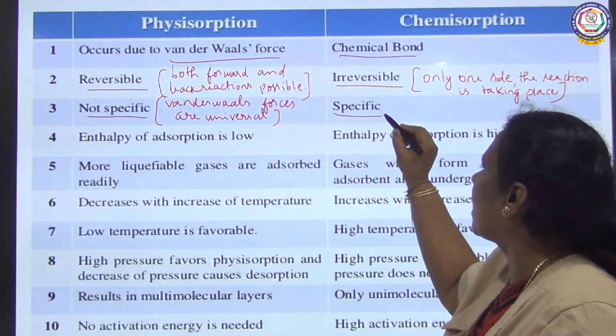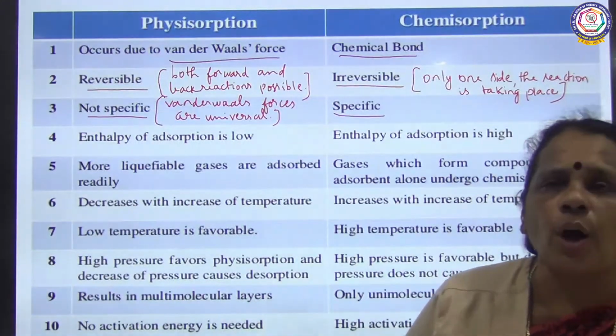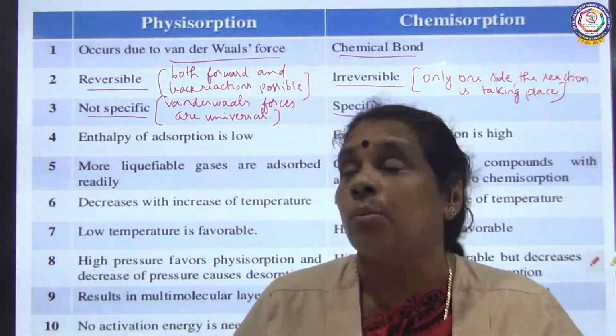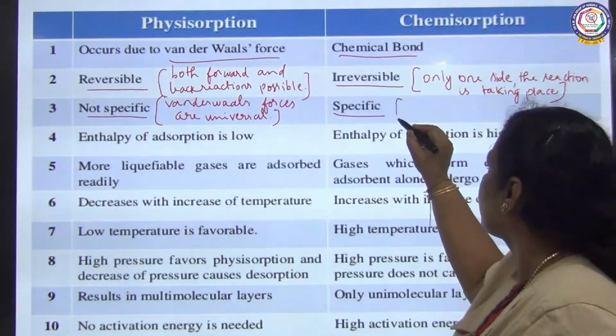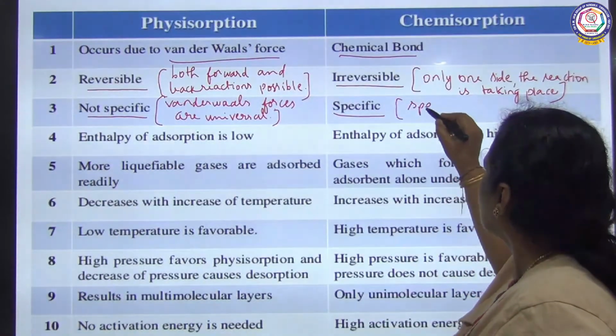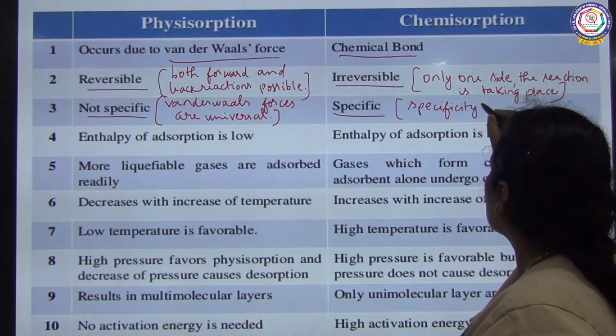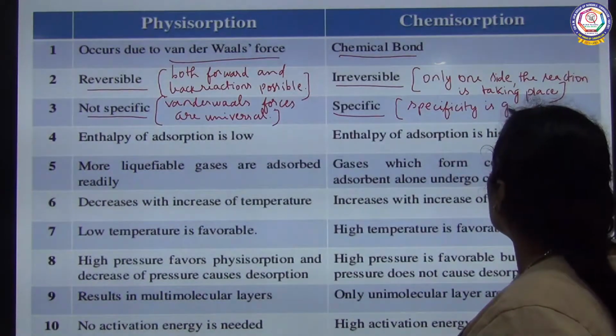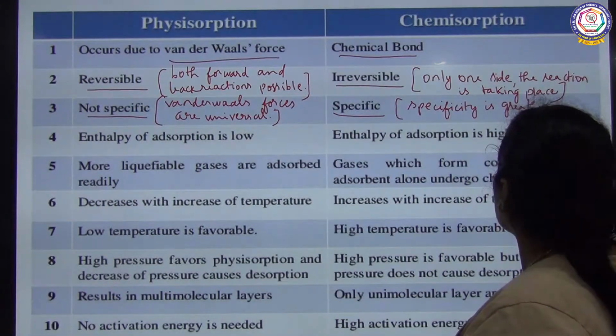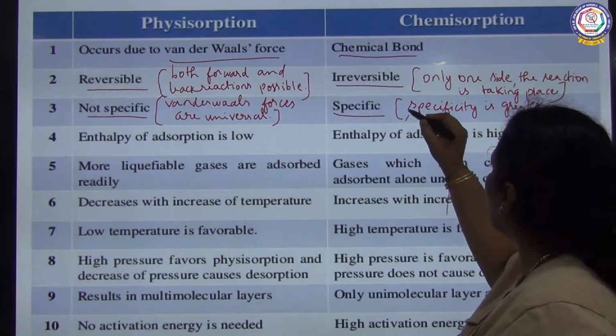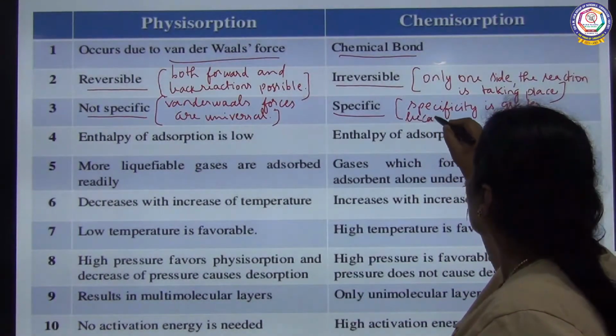Whereas chemical adsorption is specific. The specificity is greater because of the strong force.